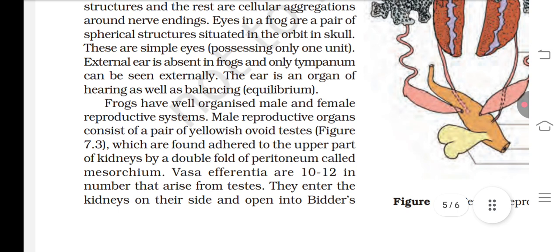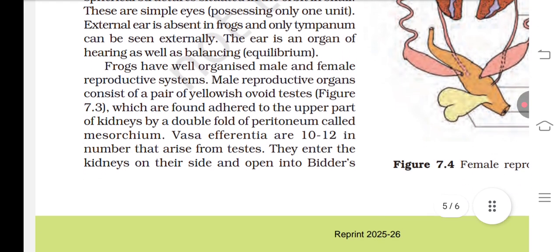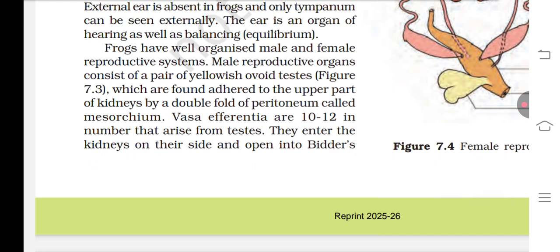The eyes in frog are a pair of spherical structures situated in the orbit in the skull. These are simple eyes, only a bulge can be seen externally. The ear is the organ of hearing as well as balancing, equilibrium.